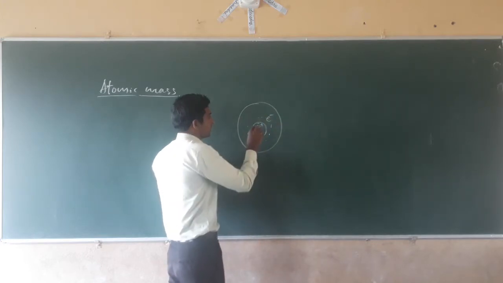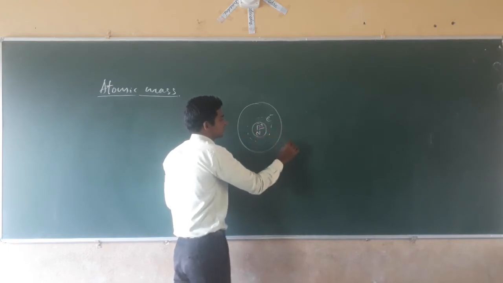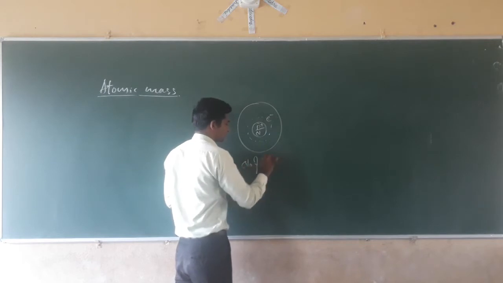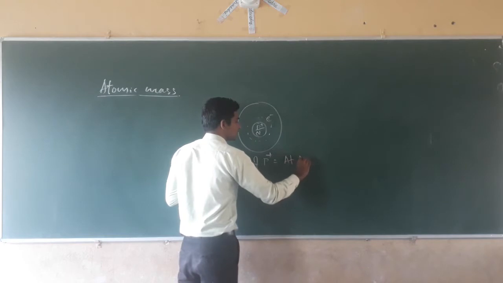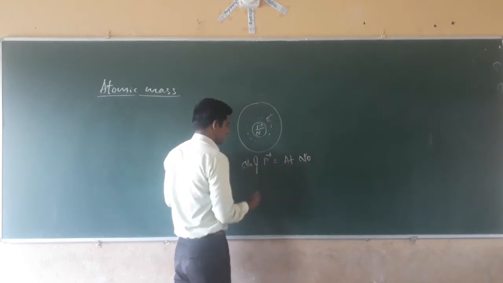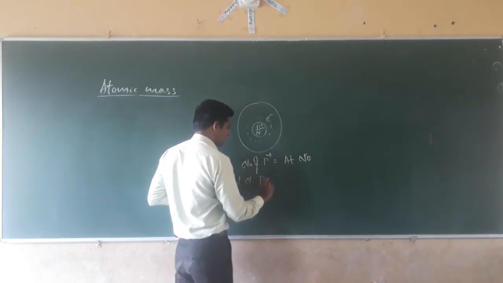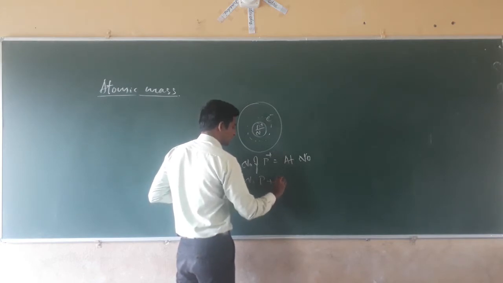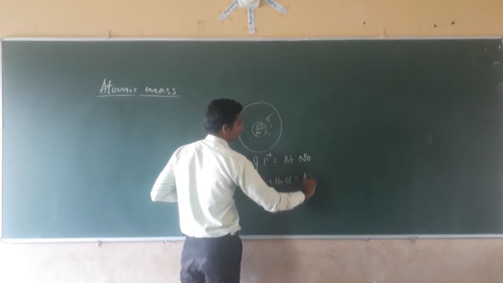Next, what happens? The total number of protons is called the atomic number. The total number of protons plus the total number of neutrons is called the atomic mass.